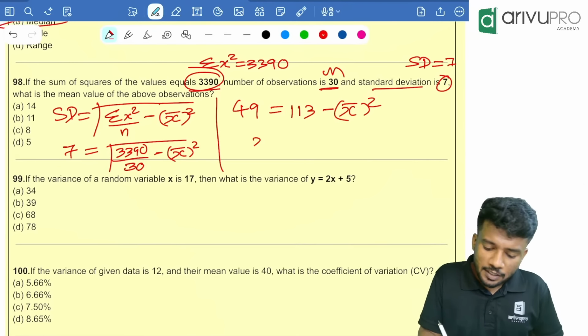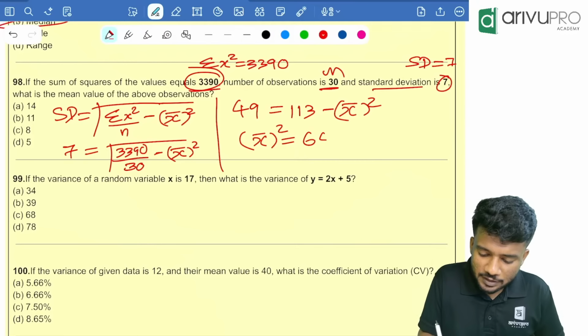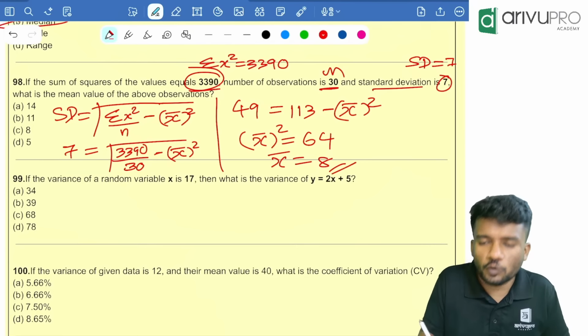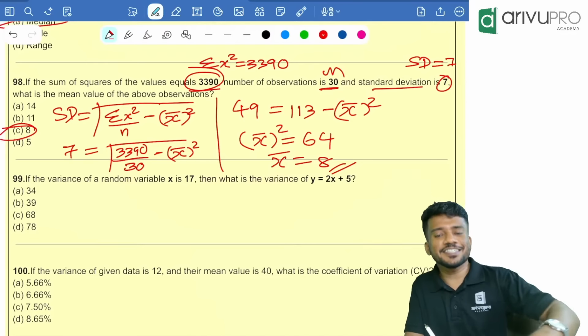Take it to the other side. X bar square is equal to 64. That means x bar is equal to what? Root of 64. That is 8. Option C is your answer.